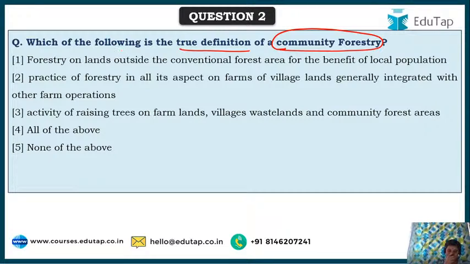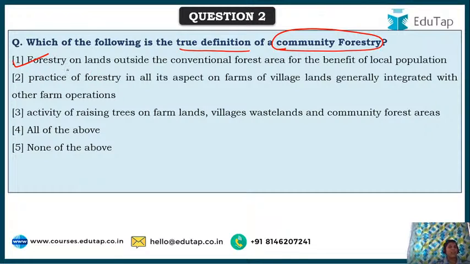Amit Kadburkar, you are saying it's all of the above, but the correct answer is C. Community forestry, social forestry, farm forestry, agroforestry, recreational forestry, they have their own definitions. So here, whatever the other definitions I have given, these belong to others. Let me tell you. Not all here.